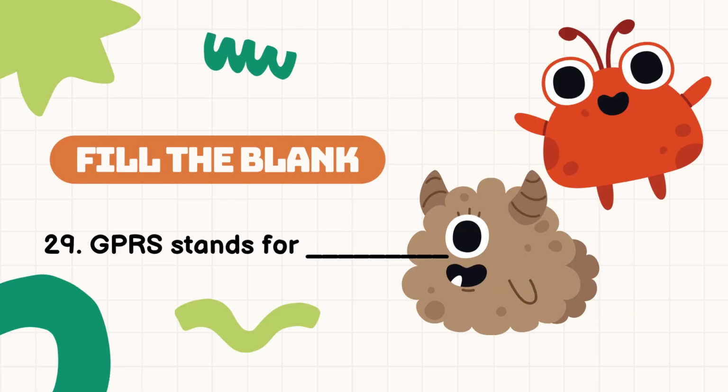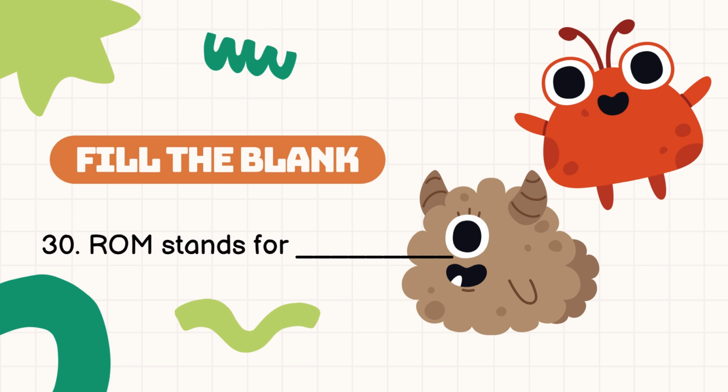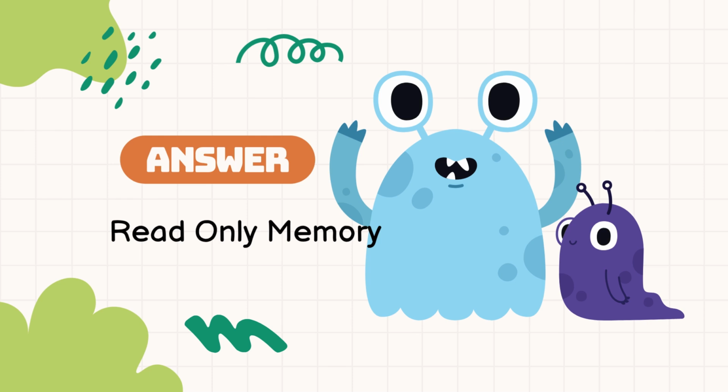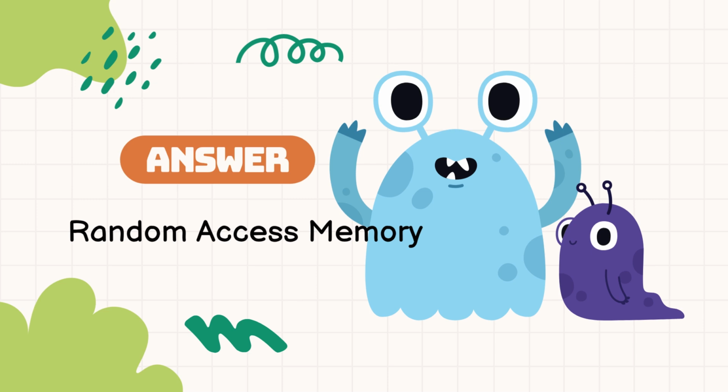Question number 29. GPRS stands for. The answer is General Packet Radio Service. Question number 30. ROM stands for. The answer is Read Only Memory. Question number 31. RAM stands for. The answer Random Access Memory.